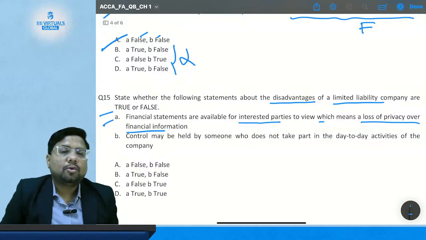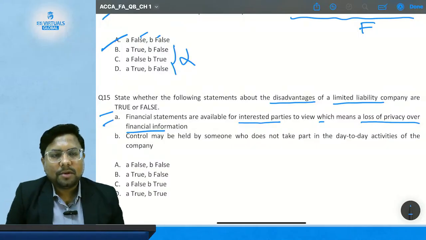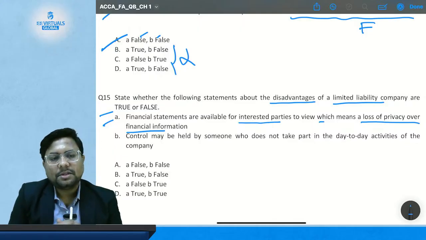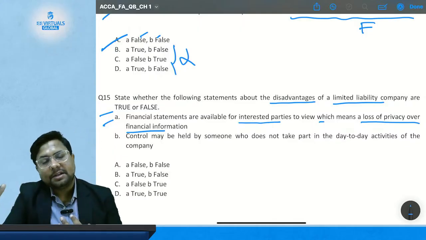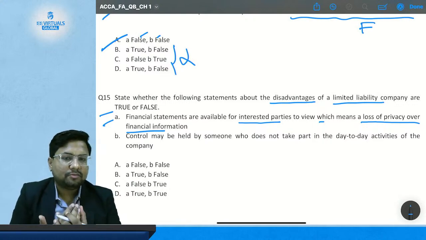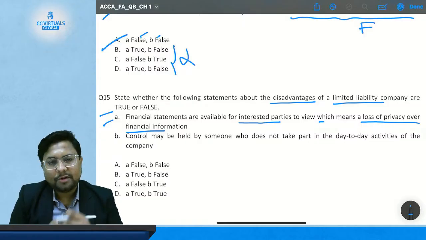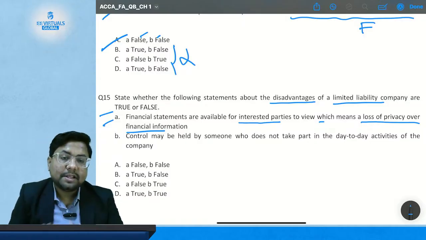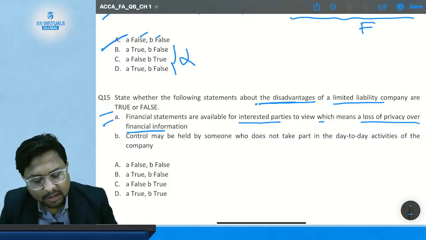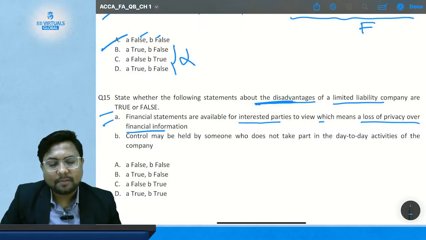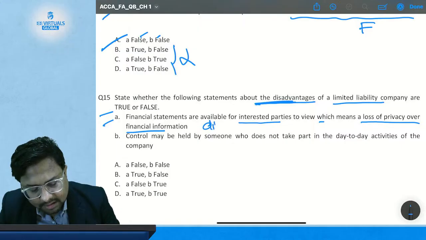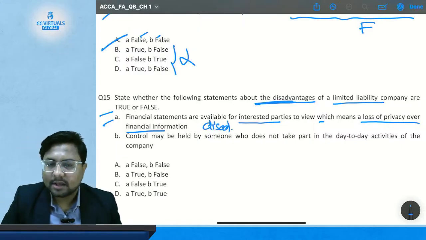A company is required to disclose its financial statements to the public, unlike a partnership or sole proprietor, where you don't have to submit your financial information to the public. So this is a disadvantage from the point of view of a company.